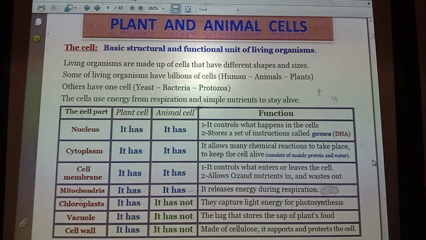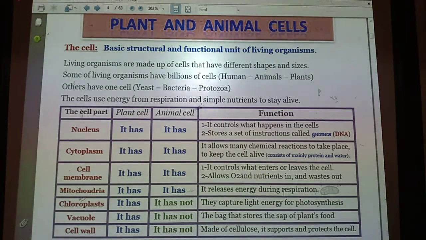But most of the living organisms have bodies consisting of a great number of cells, like animals and humans, which are called multicellular organisms. So, after all, the cell is the basic structural and functional unit of the living organism. When you want to explain the concept of the cell, you can say that the cell is the smallest unit of the living organism, the functional unit, even the structural unit of the living organisms.